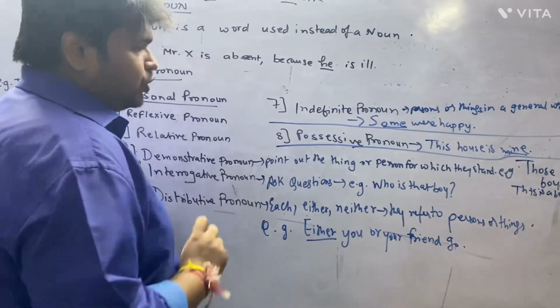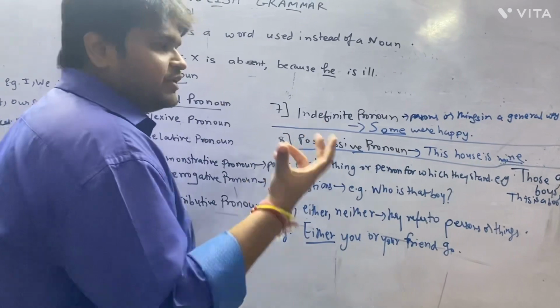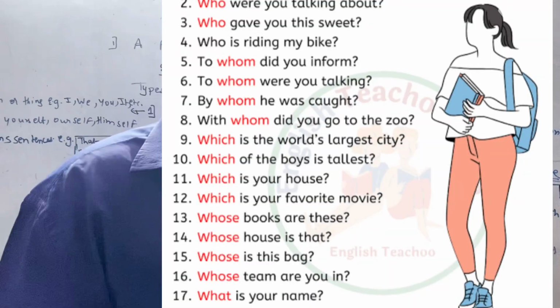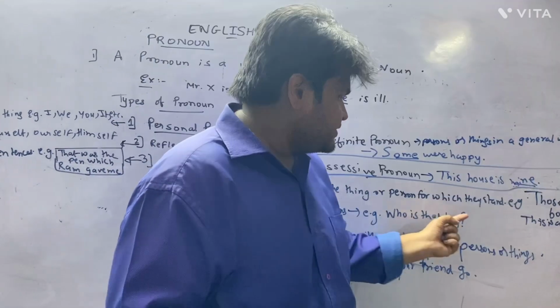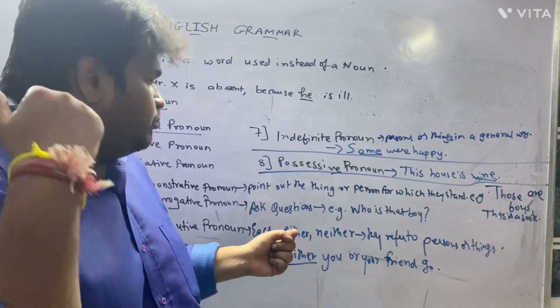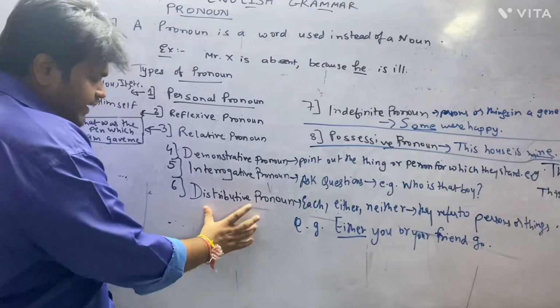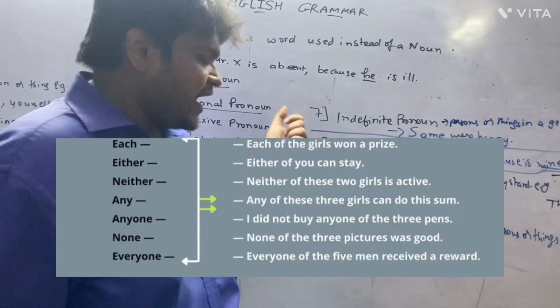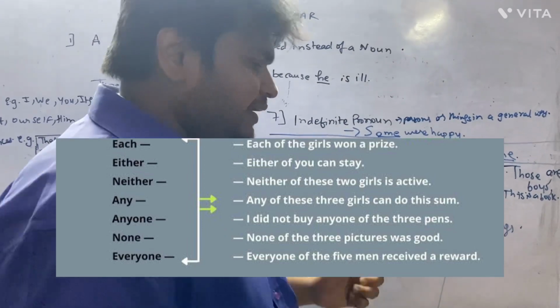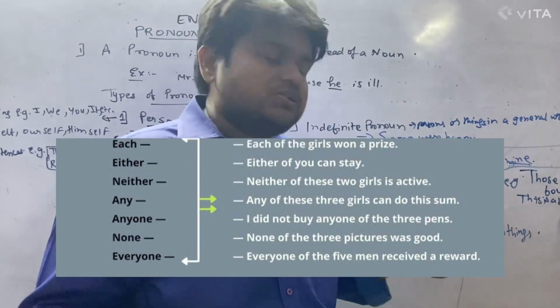Now interrogative pronoun. What will be the interrogative pronoun? Interrogative means if you are asking a question. Like example could be who is that boy? Who is that boy? Now the next one is distributive pronoun. What is distributive? Like each, either, neither. It will refer to a person or a thing.